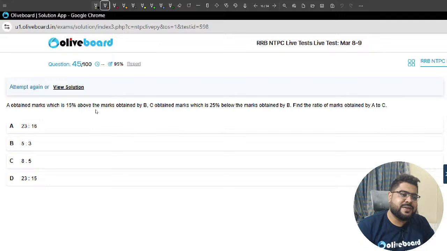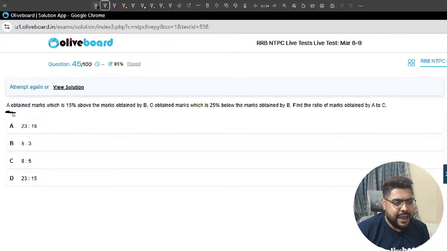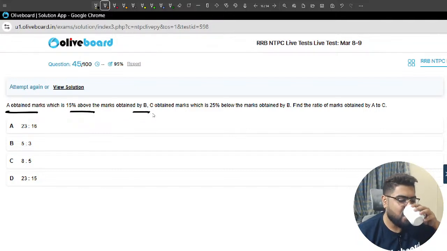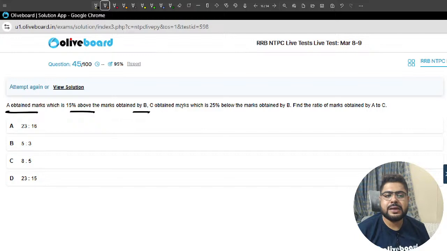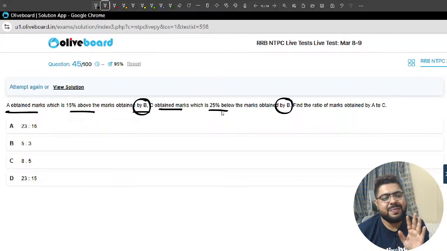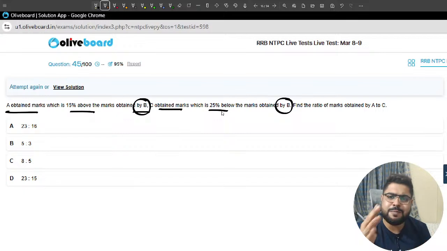Moving on. A obtained marks which is 15% above B. C obtained, again the marks, you see both the marks are related to B, sir, in terms of percentage of B. So what can I do, sir?